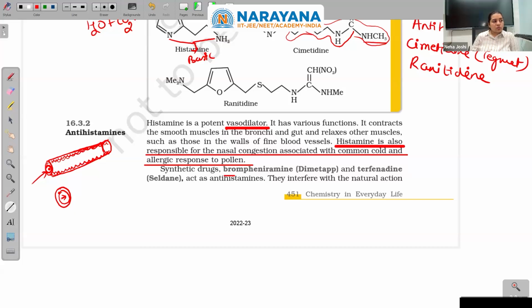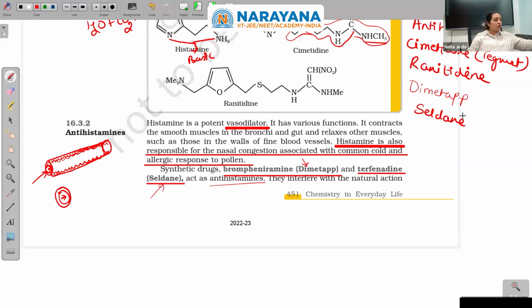Synthetic drugs such as brompheniramine, which is Dimetapp, and terfenadine, Seldane. If you could remember these words, Seldane and Dimetapp, they are more common and act as antihistamines. So more to add to the antihistamine list are Dimetapp and Seldane.